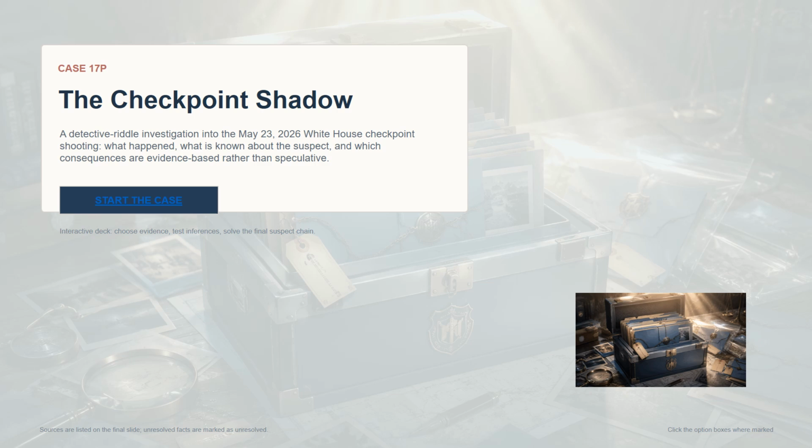The objective is not simply to name a suspect, but to identify which suspect chain is actually supported by the facts. As the evidence case opens on screen, the audience should treat every clue as part of a larger logic test. Some details will look connected but belong to different incidents. Others will sound convincing but remain unproven. The correct solution will require caution, not speed.